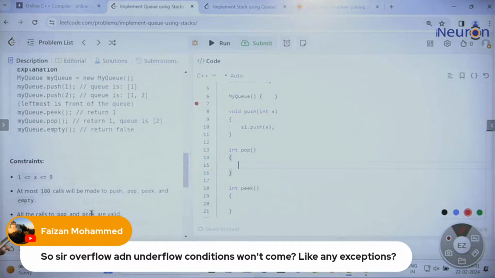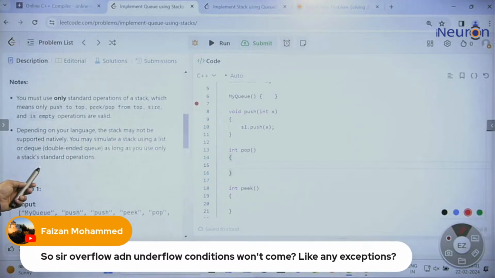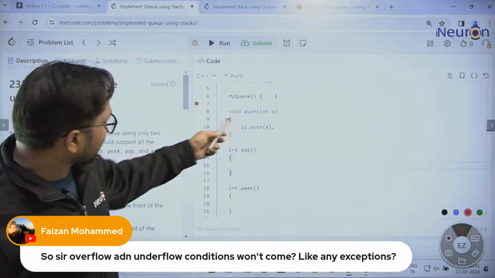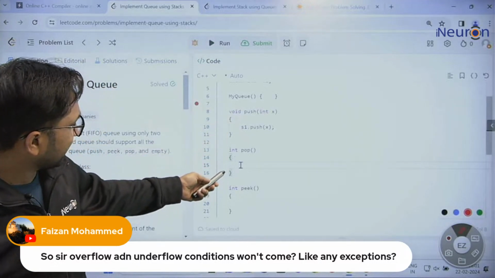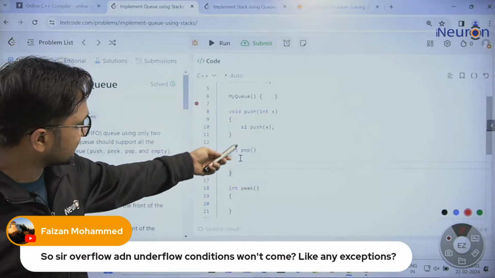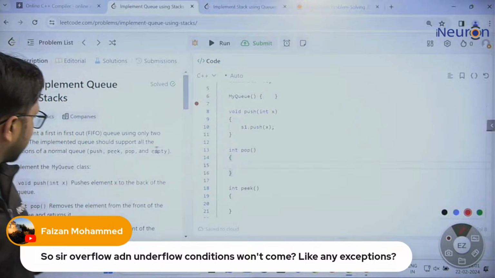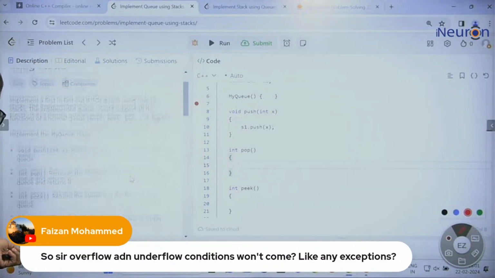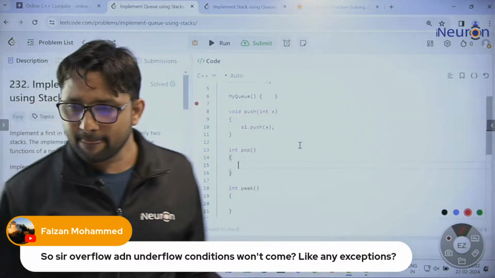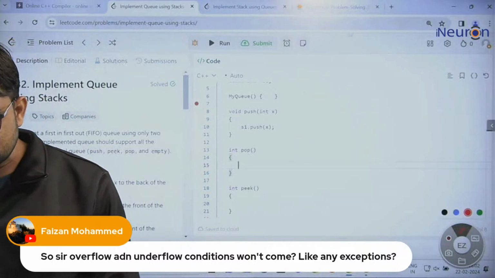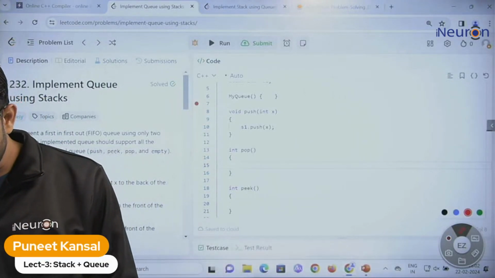You can check out this problem. For overflow we cannot return anything because they have mentioned void here. But for underflow, they will accept because the return type is integer. We will return -1. Fine. So let's now try to code this pop function.